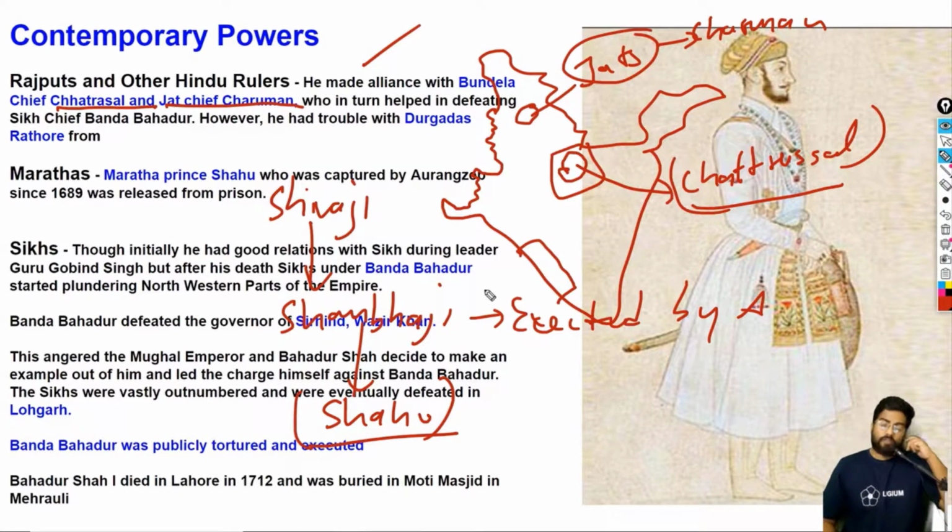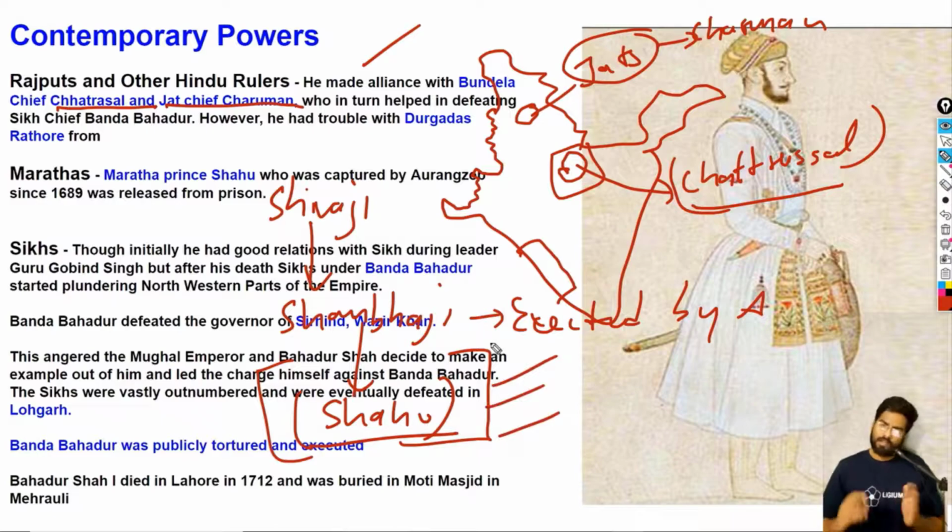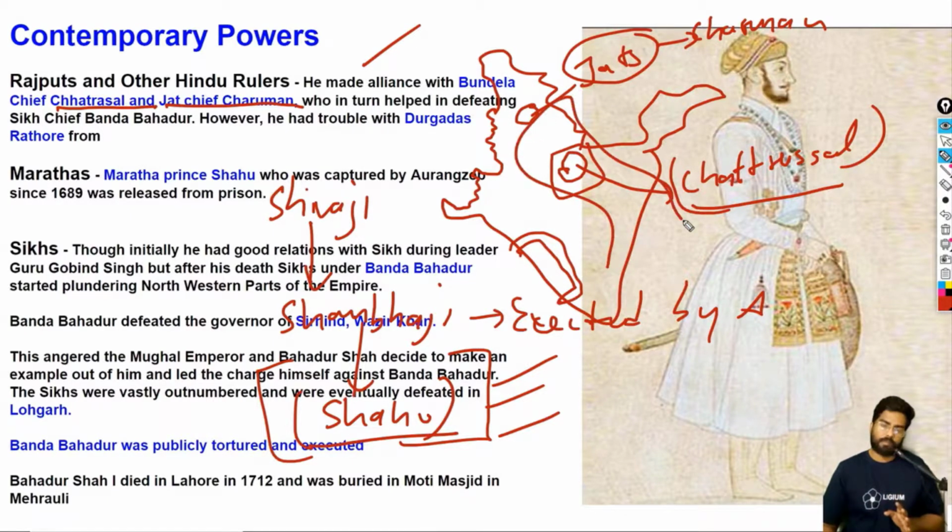Now, after Aurangzeb died, Bahadur Shah released Shahu. He made amendments with them. Not exactly sorry. He said let's be friends. So you rule this part of the Maratha kingdom. This whole area is mine. So let's make peace. Let's make amendments. So that's why he released Shahu. Now he basically made peace with the Rajputs and other Hindu rulers: Rajputs, Jats, and Bundelas.